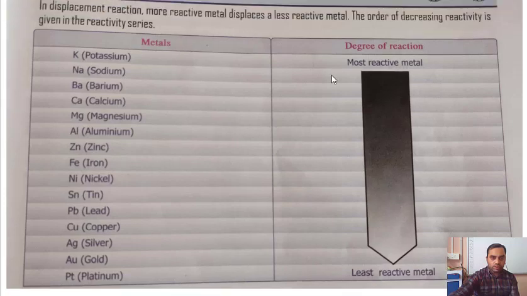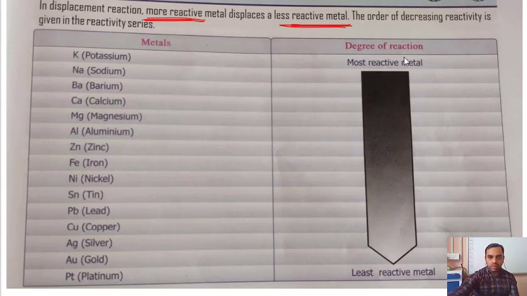Now you can see this one. In a displacement reaction, a more reactive metal displaces a less reactive metal. There are certain metals which are more reactive, and certain metals which are less reactive. A more reactive metal will replace the less reactive metal. This is the arrangement of the metals according to the reactivity order.